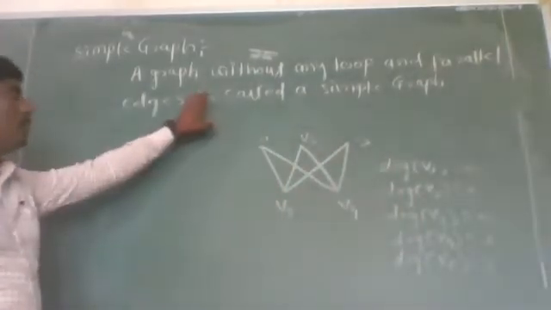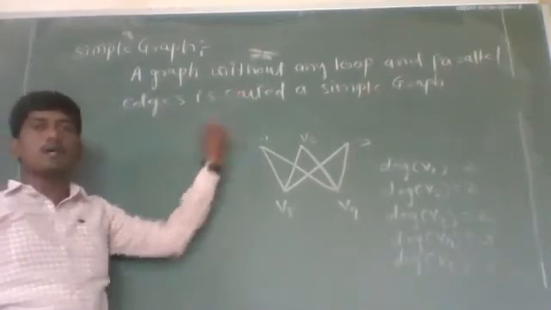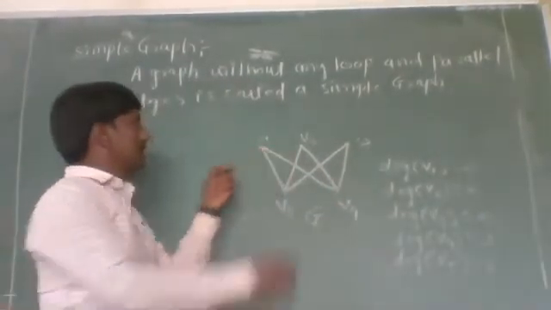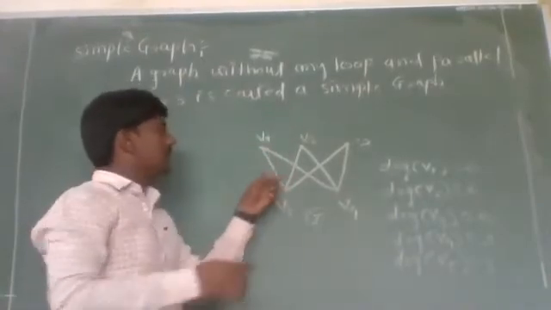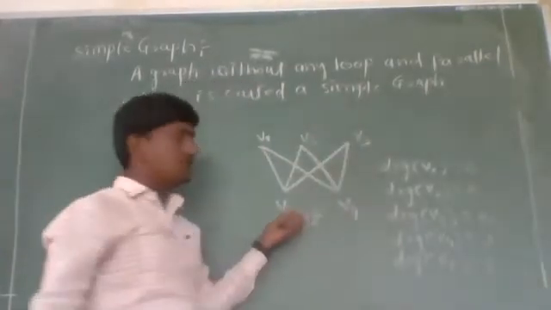If there is no loop and there is no parallel edges in a graph G, then the graph is said to be a simple graph. Here is a graph G, as here there is no loop and there are no parallel edges. So this graph G is said to be a simple graph.